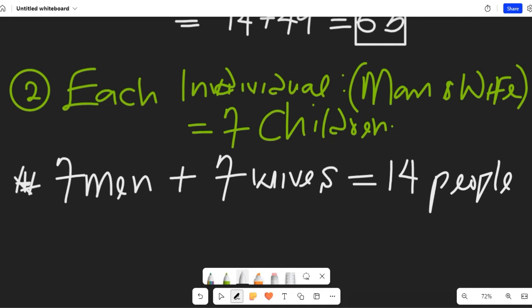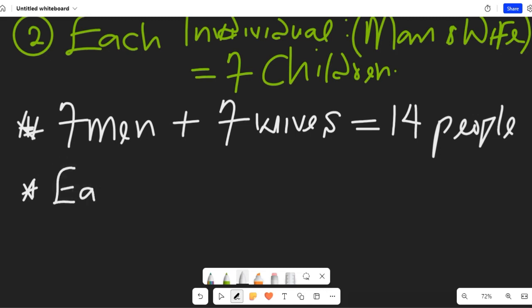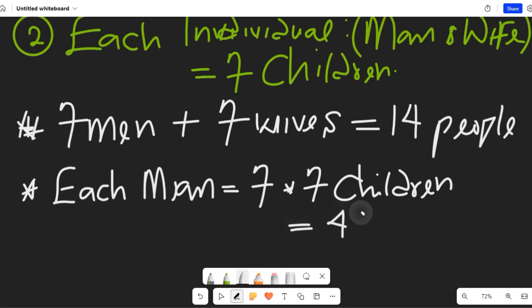Now we are going to look at the second statement. Each man has 7 children. Since we have 7 men, each man will have 7, so 7 multiplied by 7 children. And that will give us the total population from the men to be 49 people.